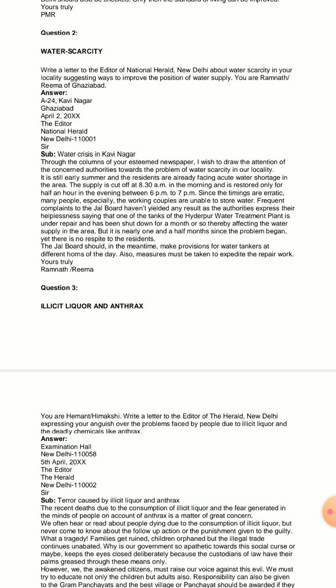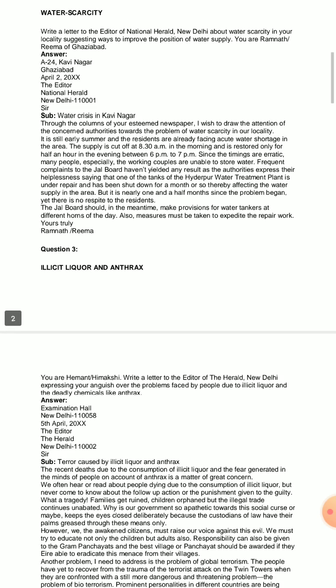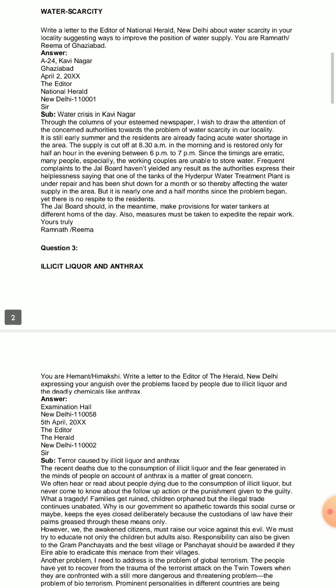You are Ramnath or Rima of Ghaziabad. That is the name given in the question. You will find this type of names also. You can choose either Ramnath or Rima according to your choice. The important thing is that it is about water scarcity. So I have highlighted the topic before the main question, so that it will help you clear up the concept.